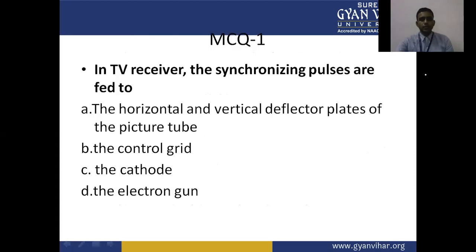In the next section, we have some multiple choice questions on synchronization, TV fundamentals, blanking pulse, horizontal scanning, vertical scanning, composite signals. In the TV receiver, the synchronizing pulses are fed to A, horizontal and vertical deflector plates of the picture tube, B, the control grid, C, the cathode, D, electron gun.